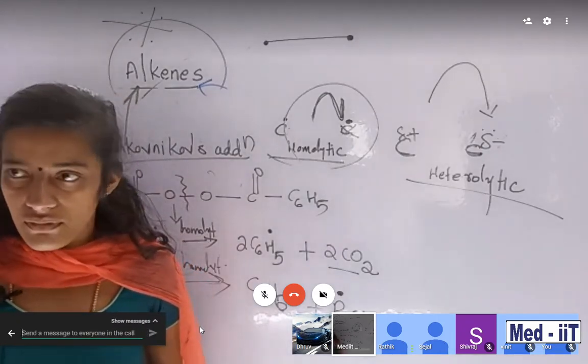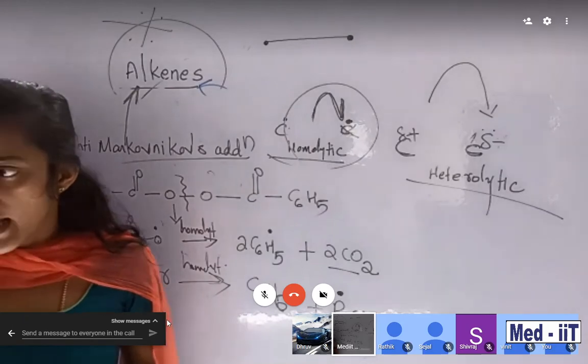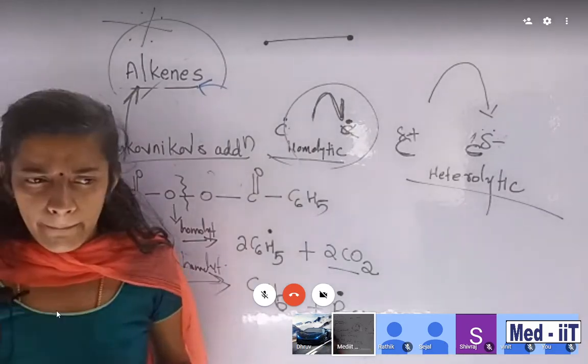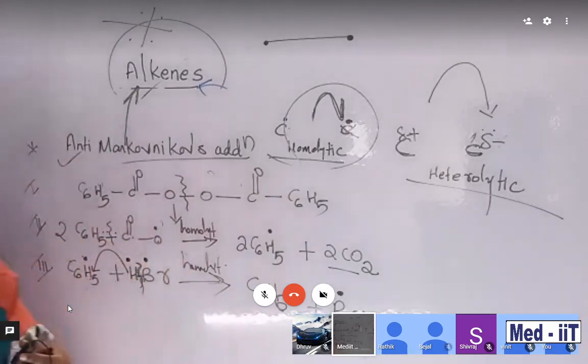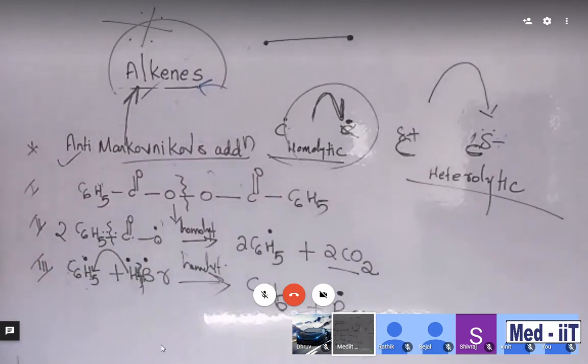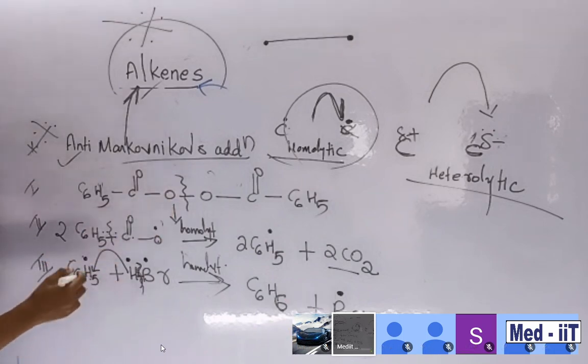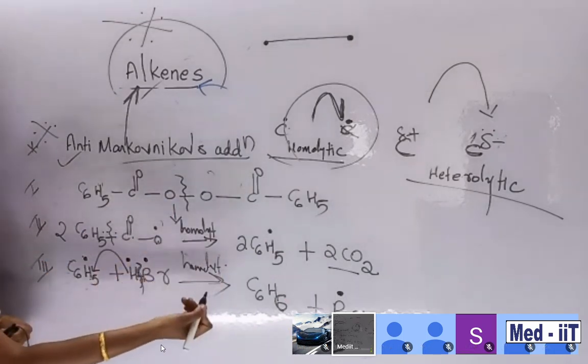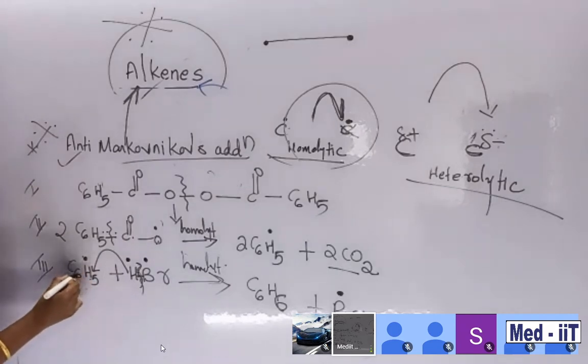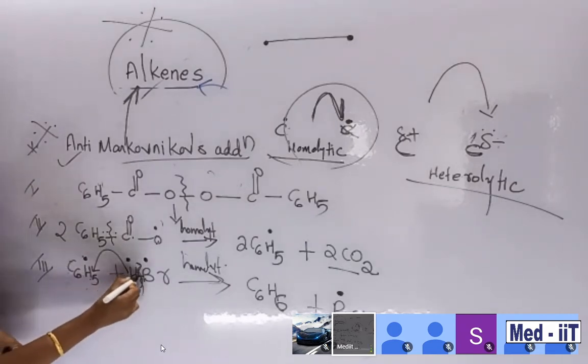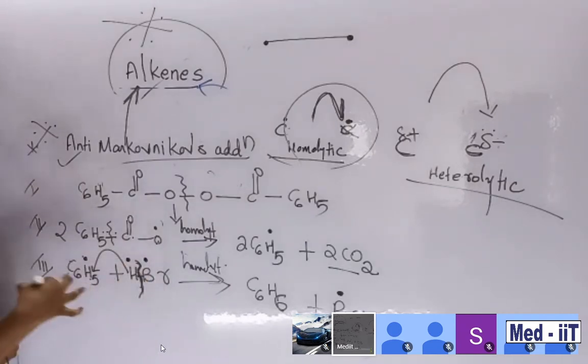Yes, ma'am. Okay, I'm repeating because it's very important. The anti-Markovnikov rule type is very important. So this one is breaking by homolytic cleavage, and then a radical forms, again by homolytic cleavage. So it's forming the C6H5 dot radical along with HBr. These again undergo homolytic cleavage.